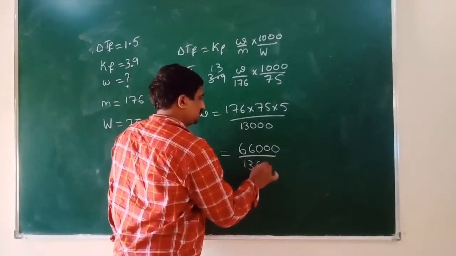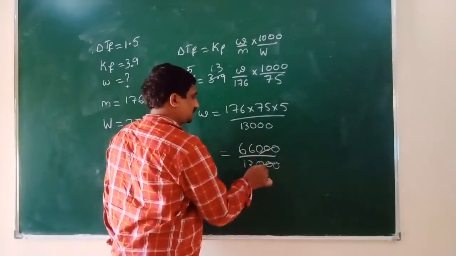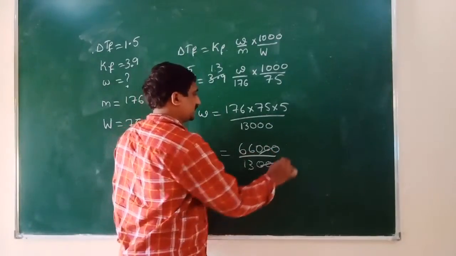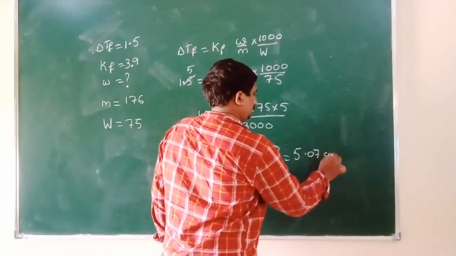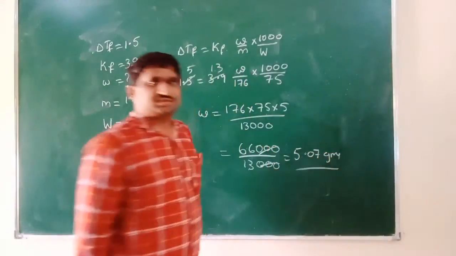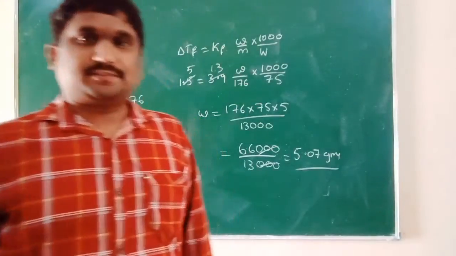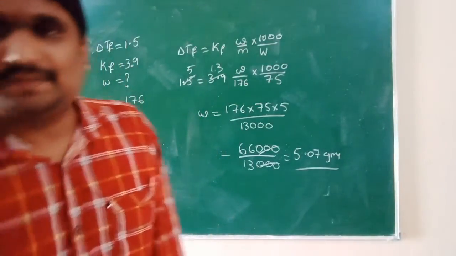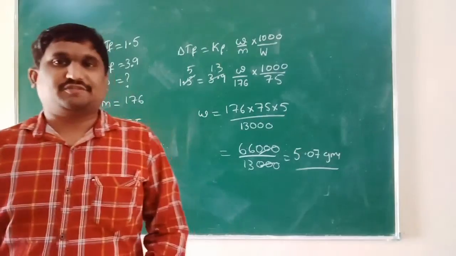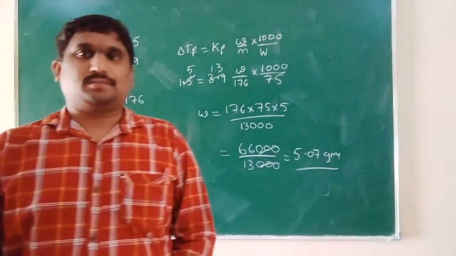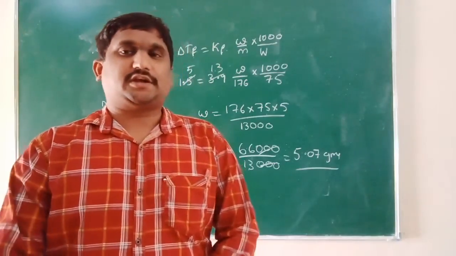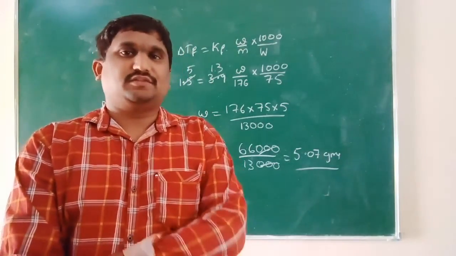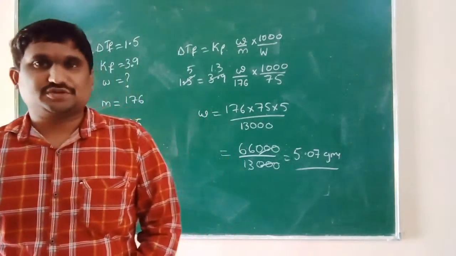66,000 by 13,000, 3 zeros will be cancelled. 66 by 13 is equal to 5.07 grams. That is the answer: the mass of ascorbic acid we have to dissolve is 5.07 grams. This is the numerical related to depression in freezing point.